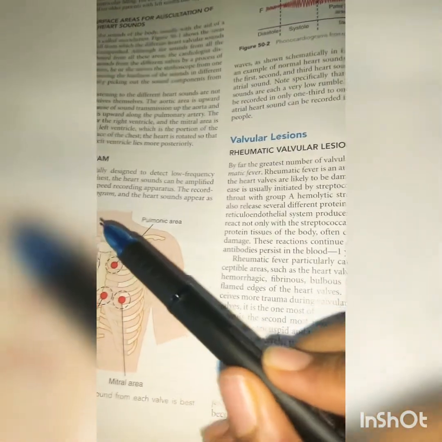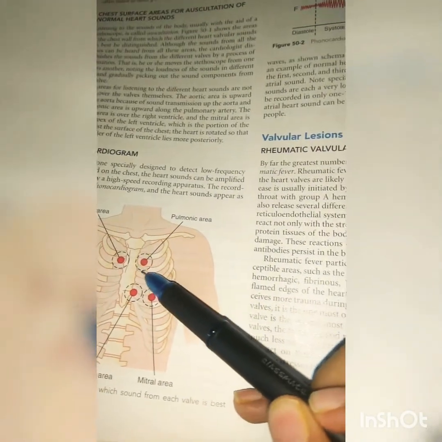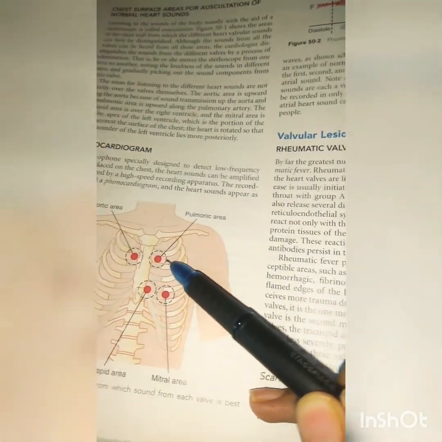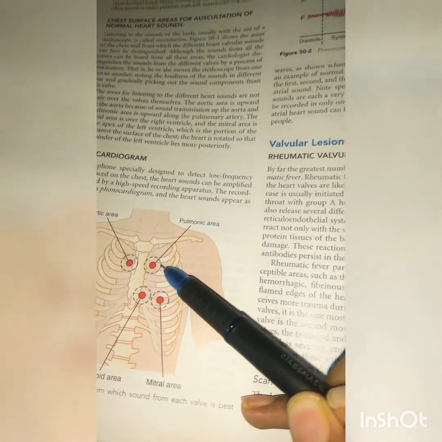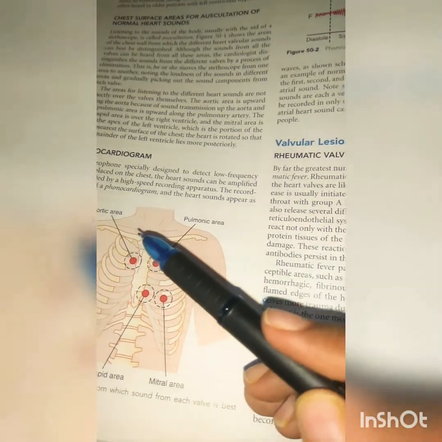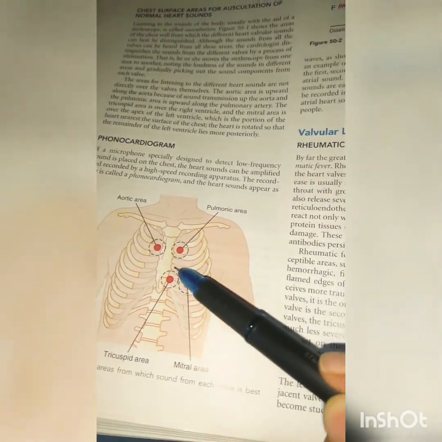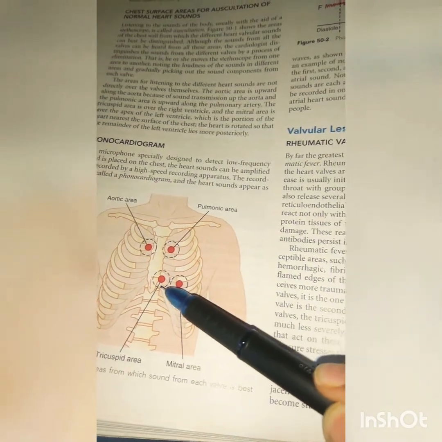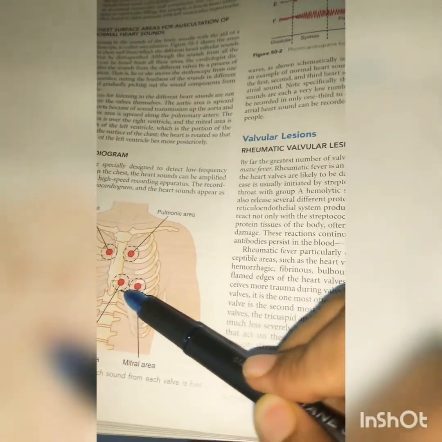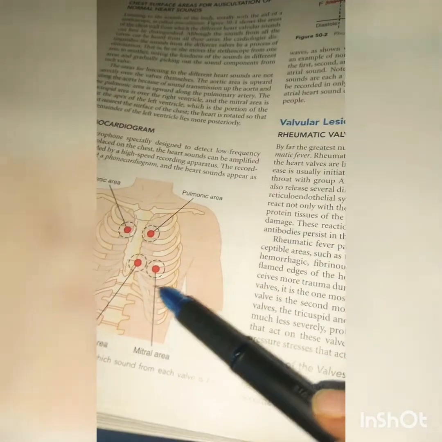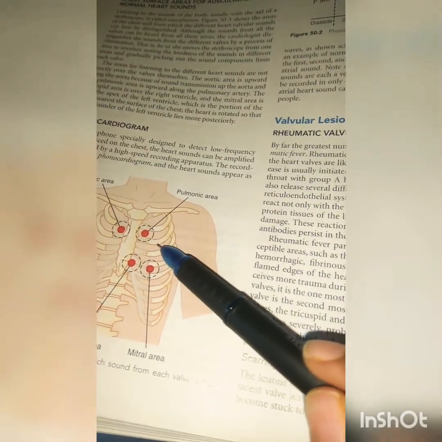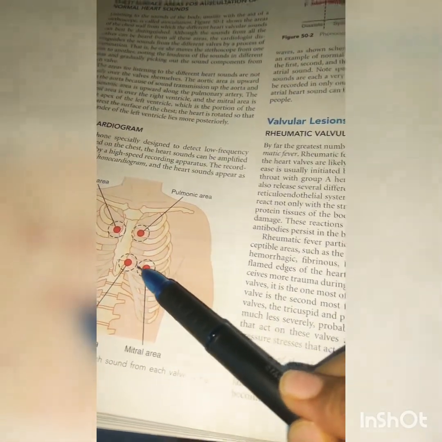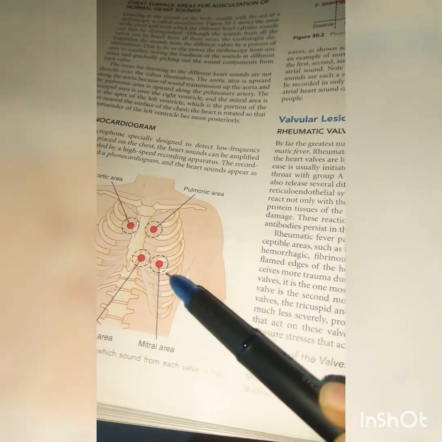Next we have the pulmonic area. You can see this is the pulmonic area, upward along the pulmonary artery, and the tricuspid area over the right ventricle. You can see this is the tricuspid area, where the right ventricle lies, and the mitral area at the apex of the left ventricle. Normally we know mitral should be between the left atrium and left ventricle, but the mitral area is towards the apex of the left ventricle.